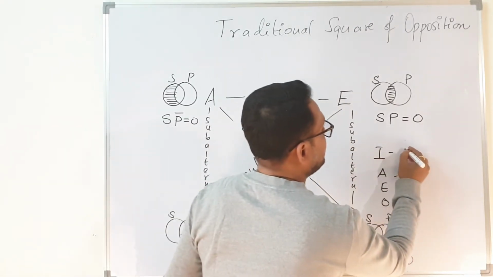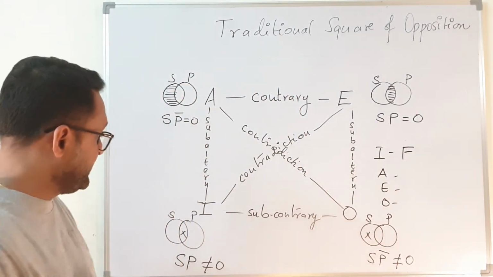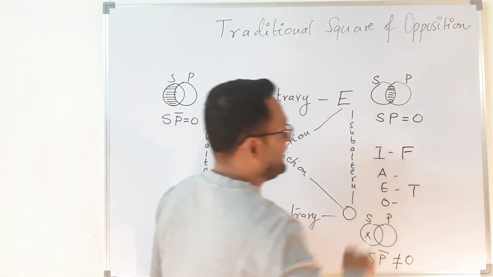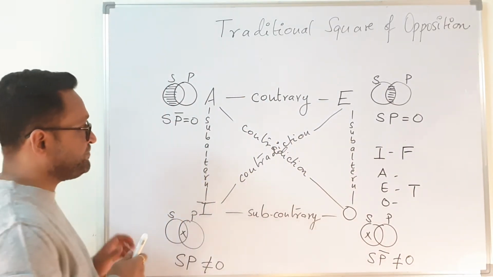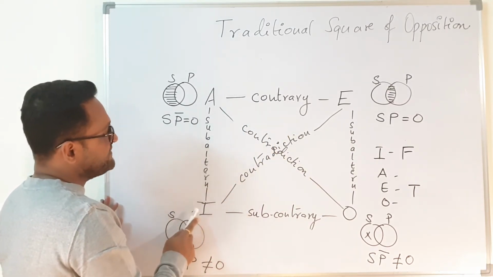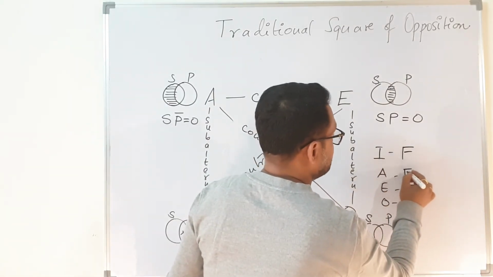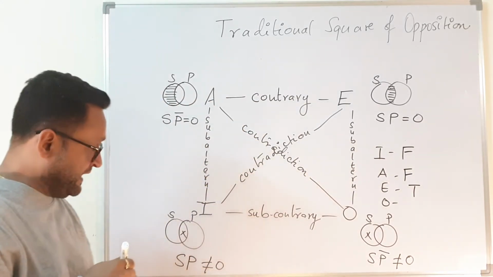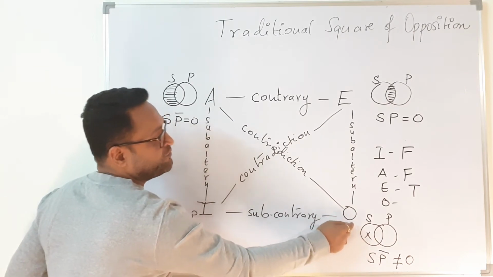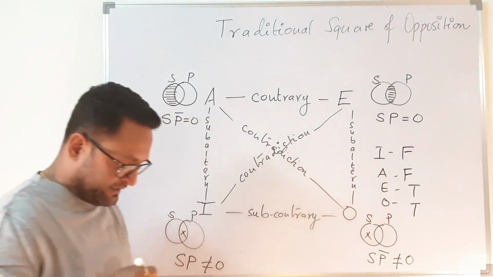But suppose I is false. Can we determine the other three values? Let us check. If I is false, then E has to be true, so we put E as true. If I is false, you also know that A has to be false. And you also know that if I is false, since they cannot be false together, O has to be true as well. So for O also you can find that this is going to be true.